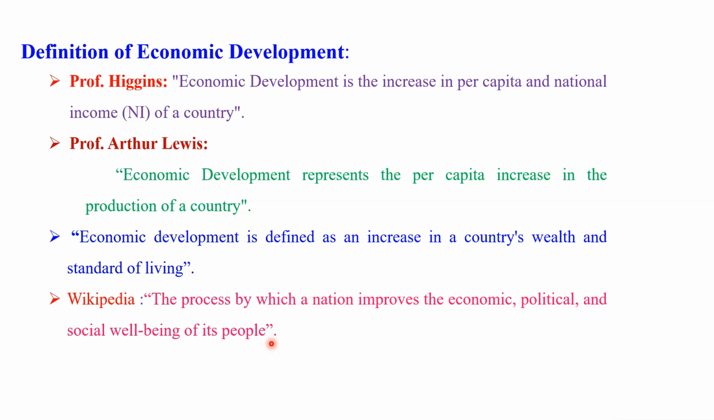First is the improvement in the economic condition. Second is improvement in the political condition; here we are talking about political stability. And third is the social well-being, the social development of the people. When these three things are improved, it indicates that in that country economic development is very good.